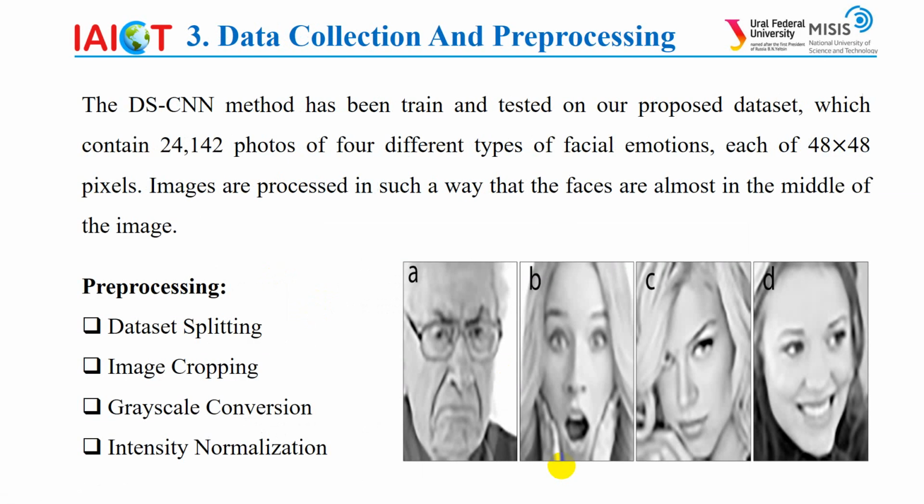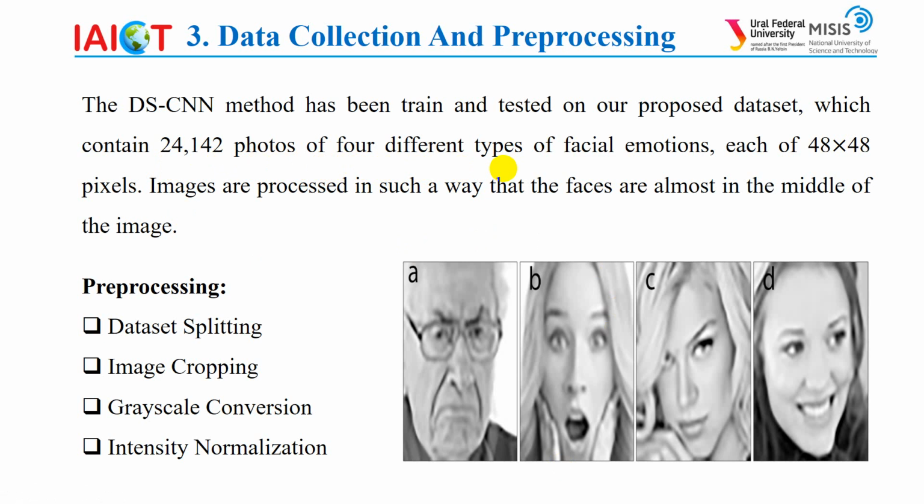This is the part of data collection where we have collected data through the internet, and we also collected images by using our phone. It contains 24,142 photos for four different types of facial emotions. They are 48 by 48 pixels. Images are processed in such a way that the faces are almost in the middle of the image, and the four different types of emotions which we have used here are surprise, angry, neutral, and happy.